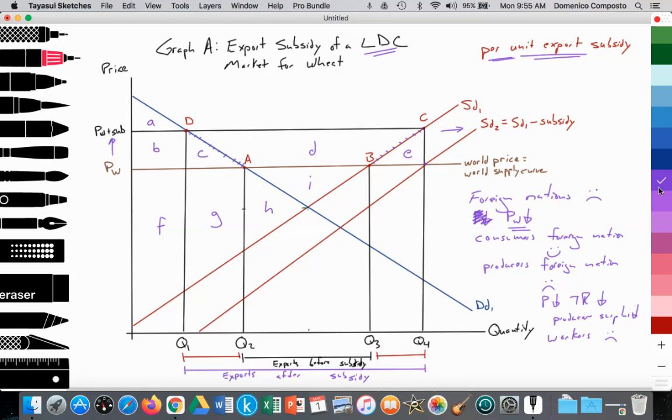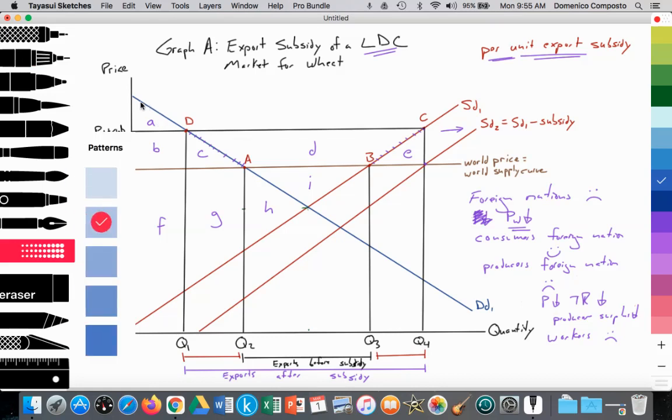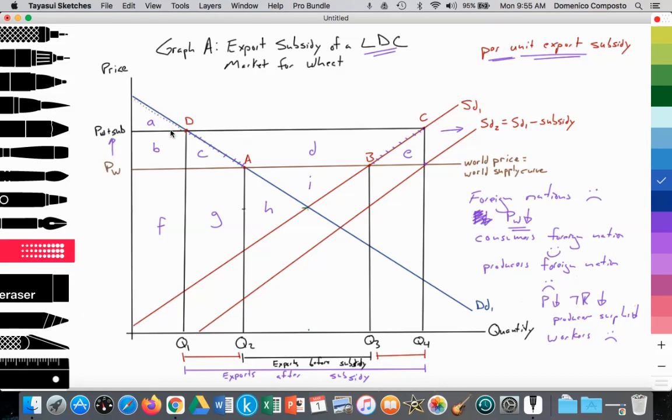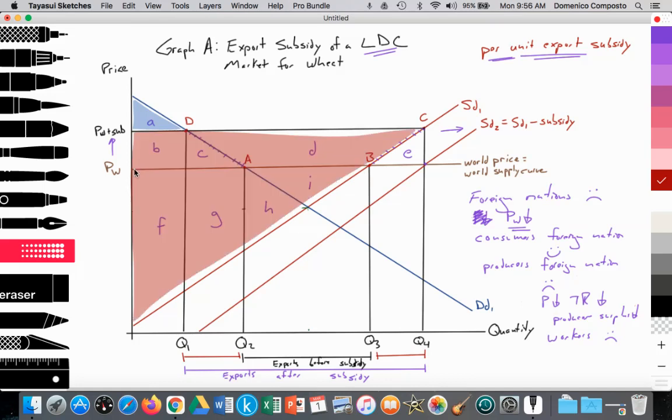We've covered it. I will go ahead and leave this graph as is. I will show perhaps what the consumer surplus is, just so we can recap. Here's the reduced consumer surplus. And here we have the increased producer surplus. All right, producer surplus rising to this amount. All right, and that's it.